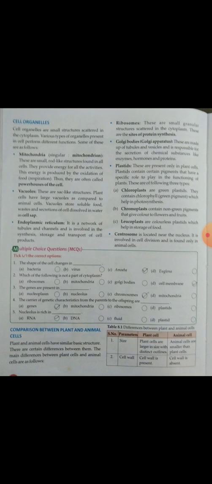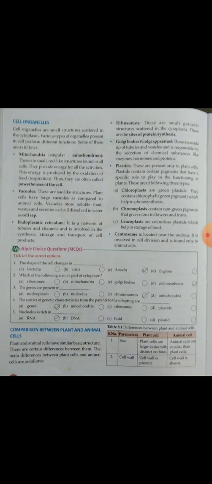After that, on this page you will see some multiple choice questions. I hope you can answer these questions yourself, but this time I am going to explain them also. The shape of the cell changes in bacteria, virus, amoeba, euglena. Ma'am taught in the previous class also that amoeba always changes its shape, so it has no fixed shape. Amoeba is the right answer to this question.